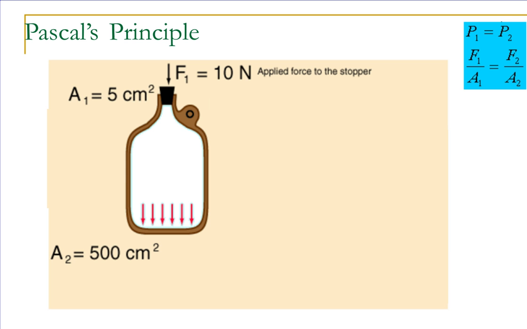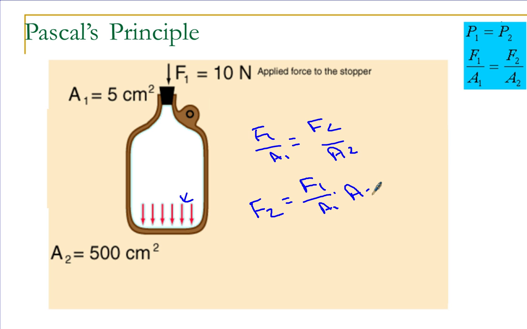Let's look at Pascal's principle with a bottle. Suppose I have an initial area of 5 centimeters squared, and I apply 10 newtons to the top. If the bottom has an area of 500 centimeters squared, what force is being felt here at the bottom? Well, F1 divided by A1 has to equal F2 divided by A2. So the force at the bottom is going to be F1 divided by A1 times A2.